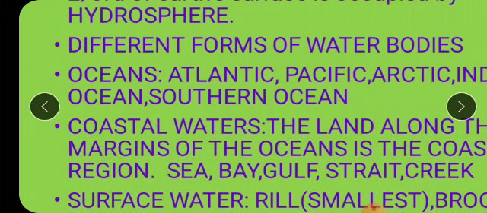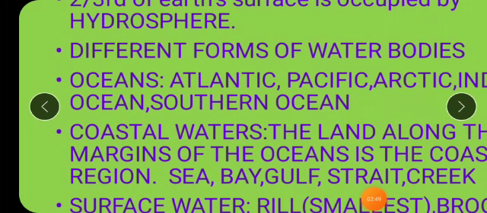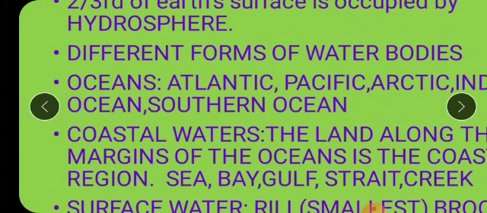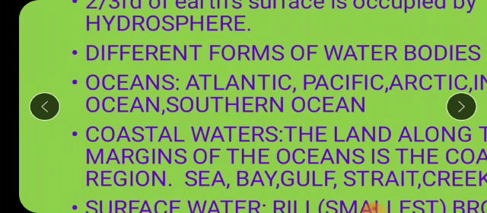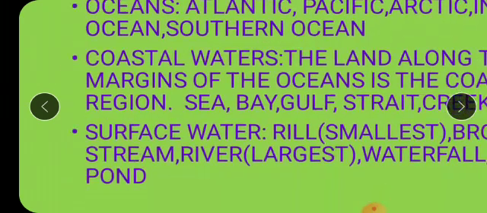Again I repeat those names: bay, gulf, strait and creek. These are the smaller and narrow water bodies which are formed out of the sea. Again remember, oceans, major, huge, big water bodies. Comparatively, coastal waters are smaller water bodies which are formed out of the oceans. But which are the examples of coastal water bodies? It is sea. Now out of the sea again we see some of the smaller water bodies, that is bay, gulf, strait and creek. So all these small water bodies are formed out of the sea. Okay, this thing is clear to all of you.